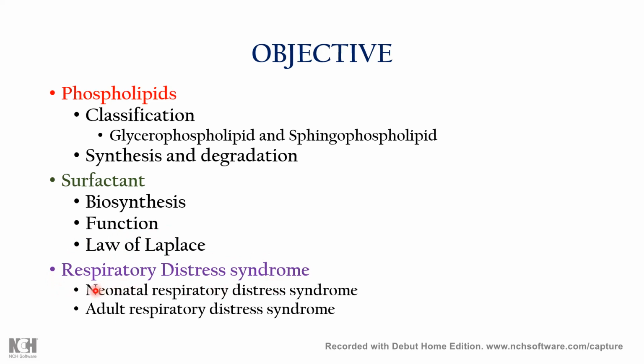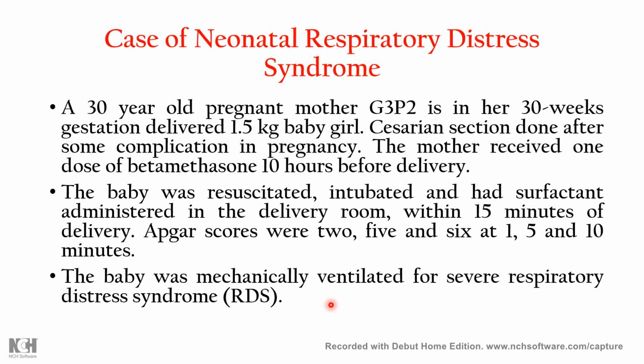There are two major types. Today we will mainly focus on neonatal respiratory distress syndrome. So we will start with this case of neonatal respiratory distress syndrome. A 30-year-old pregnant mother, G3P2, at 30 weeks gestation, delivered a 1.5 kg baby girl, cesarean section done.